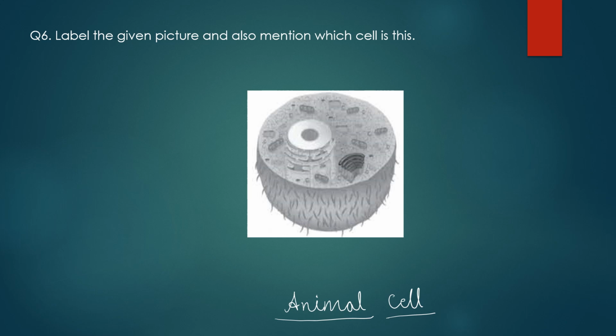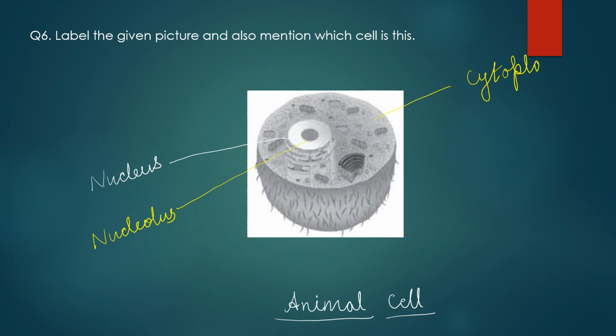In the center you can see this is the nucleus. Then this one is the nucleolus. The jelly-like liquid is the cytoplasm. This framework, this channel, is the endoplasmic reticulum.